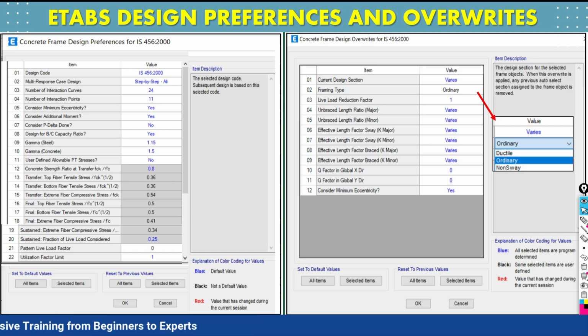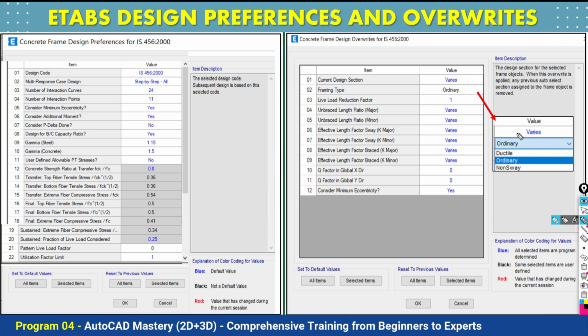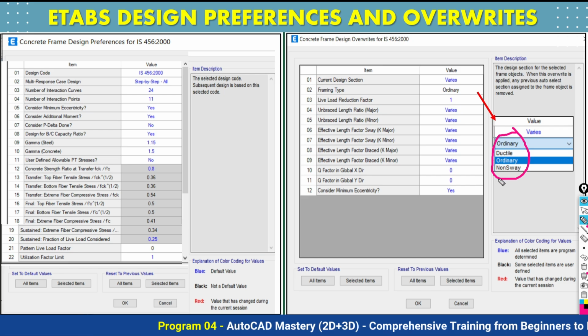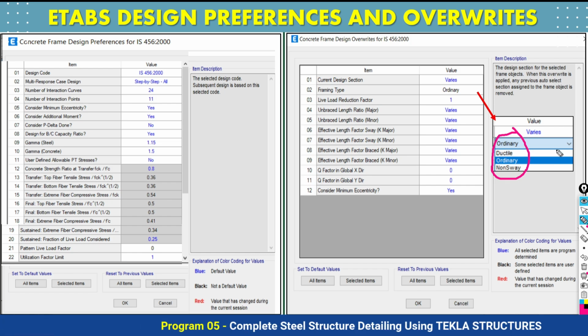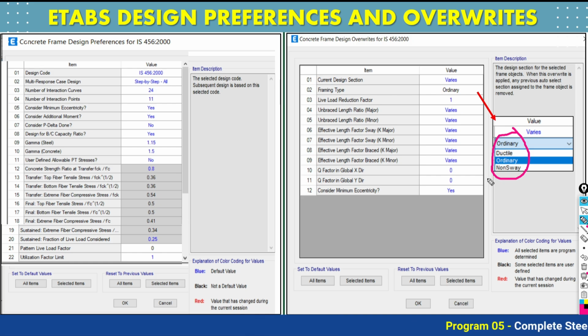Just for example, take your column. Your column design will mainly depend on these three framing types: ductile, ordinary, non-sway. So when to choose ductile, when to choose ordinary, when to choose non-sway. If I choose ductile, what will happen to the design result of the column; if I choose ordinary, if I choose non-sway, what will be the impact on my final design. And this framing type also affects your beam, not only the column. Up to some extent it affects the beam also, but mainly we consider it for the column.